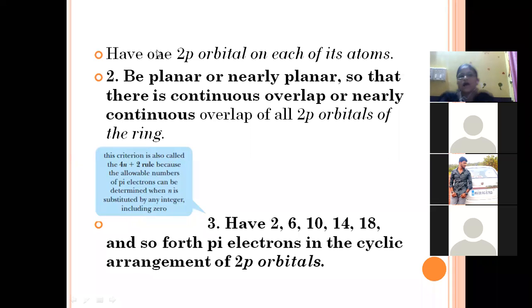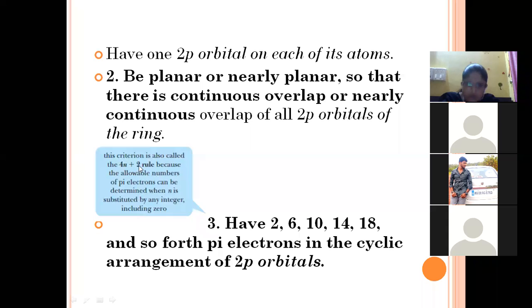First rule, they have one 2p orbital on each of its atoms. The structure must be planar or nearly planar so that there is continuous overlap of p orbitals. And the third and very important rule, they must possess a Huckel number of pi electrons: 2, 6, 10, 14, 18, 22, and so forth, in the cyclic arrangement.